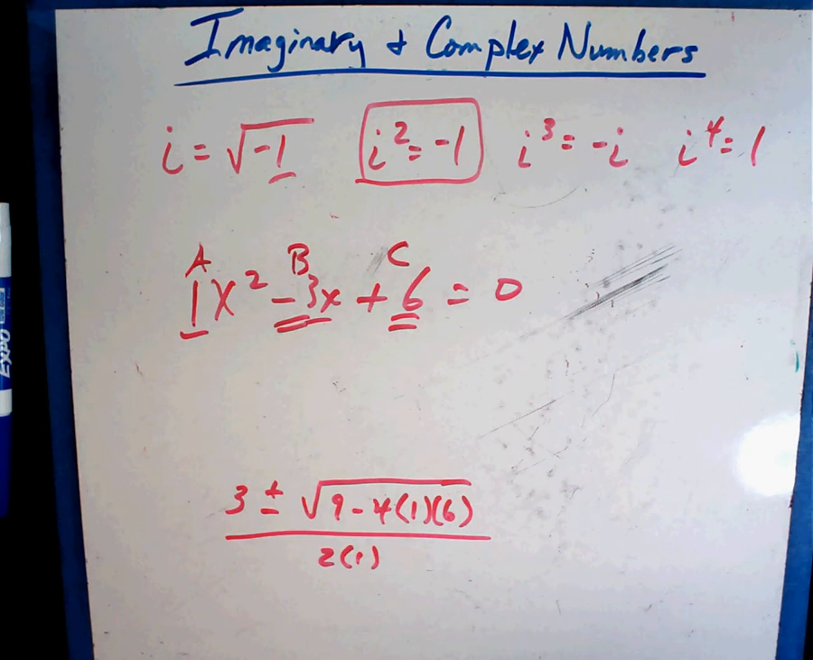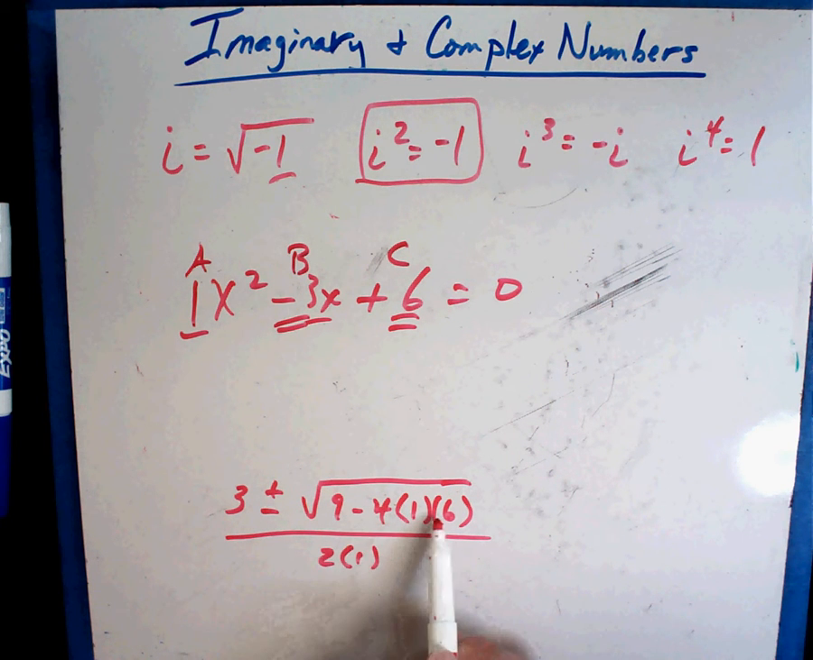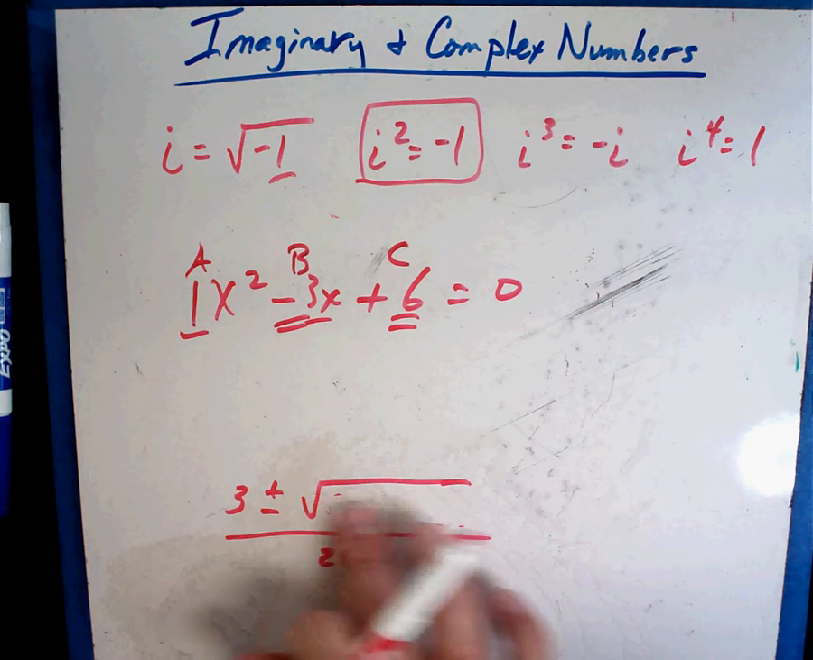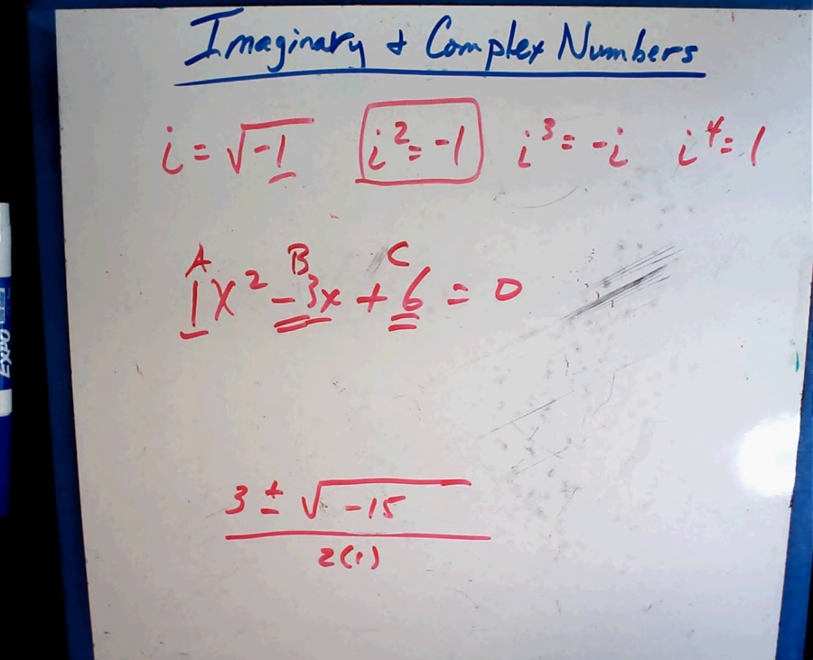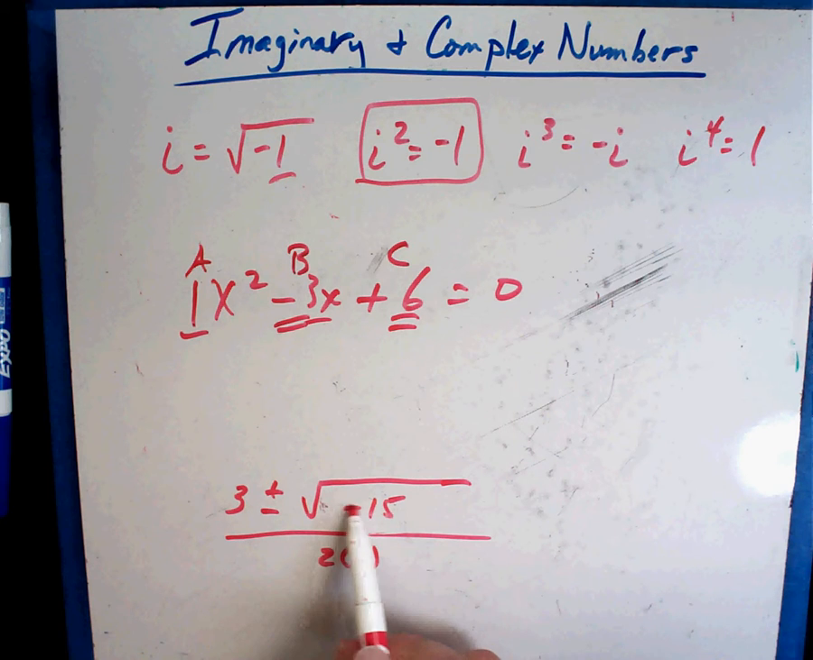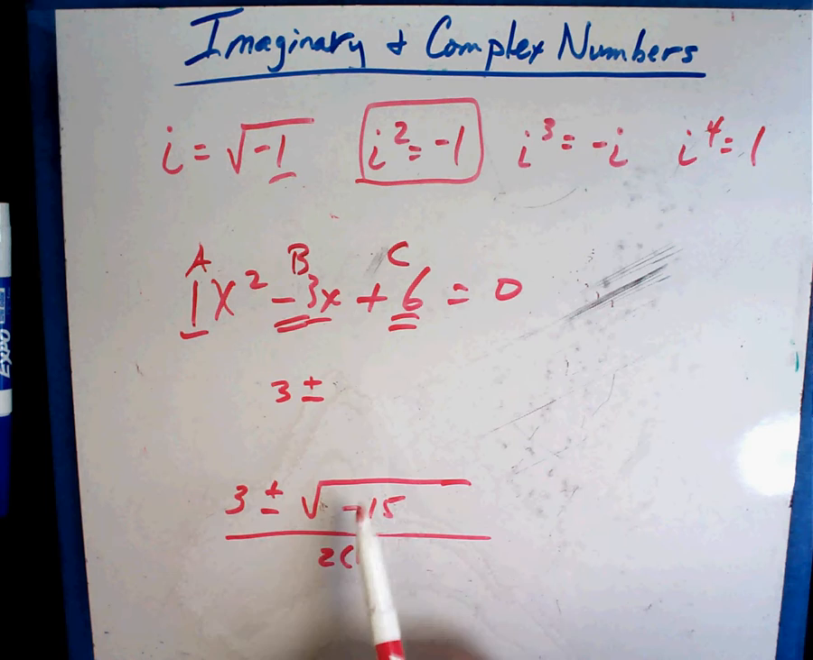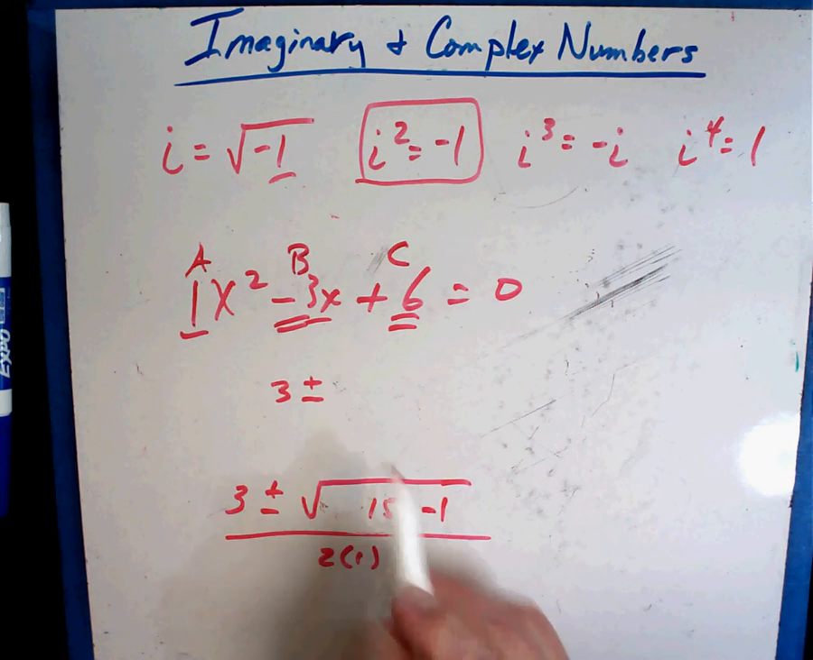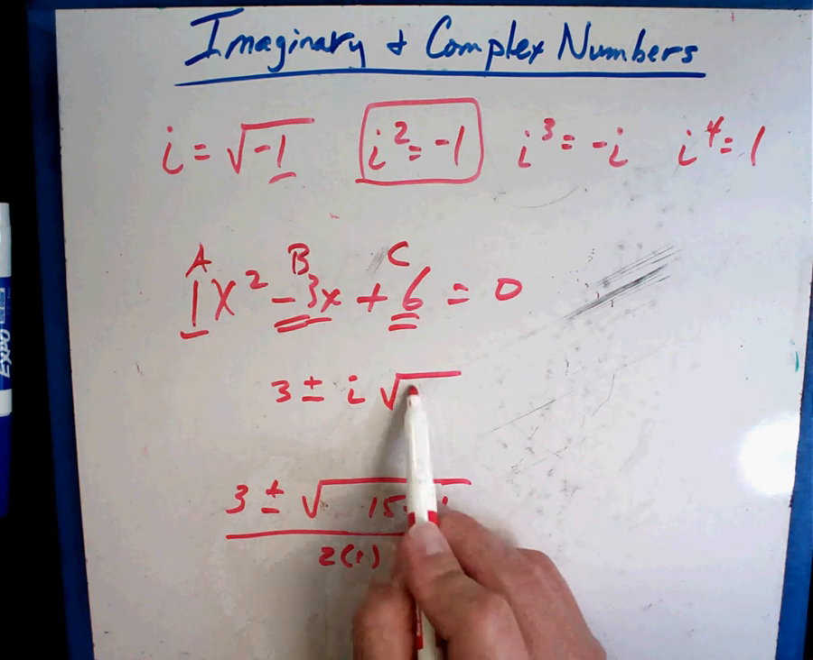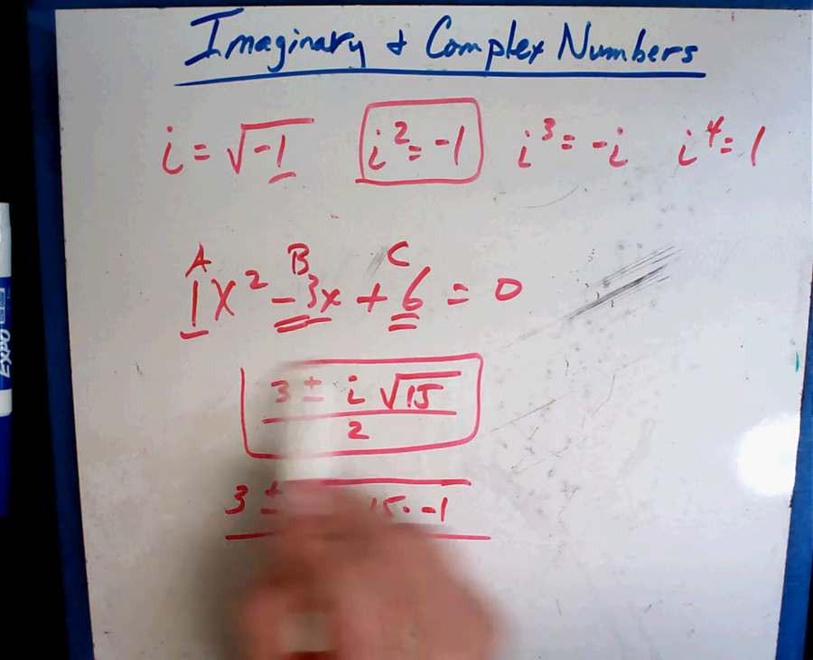Now you'll notice what happens here. 3 plus or minus, okay, so this is 9 minus 24. So 9 minus 24 is minus 15, over 2. Well, the only thing I can do there, that's no square root at all. So I would have 3 plus or minus the square root. If I made this into 15 times minus 1, I could take out the i, leave the square root of 15 there, over 2, and that would be my answer.